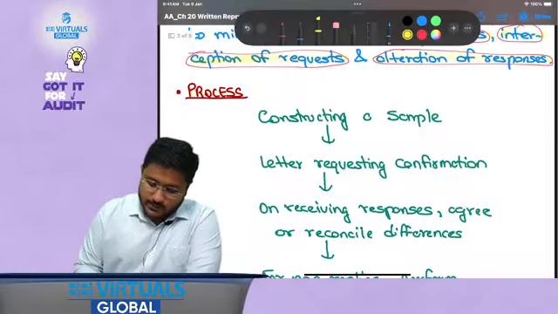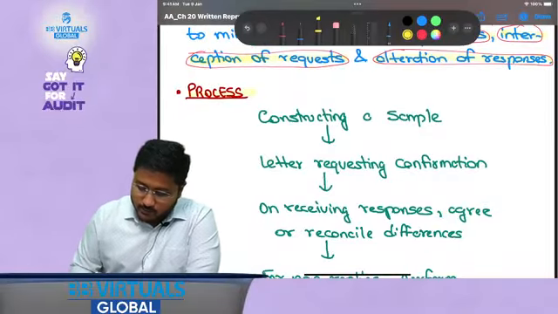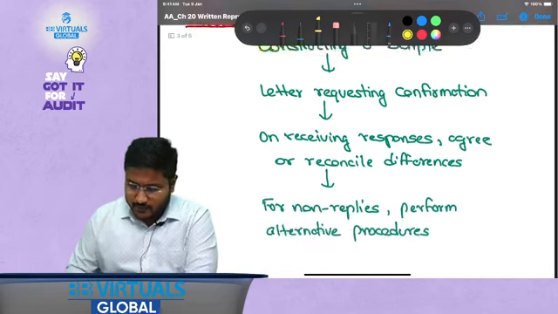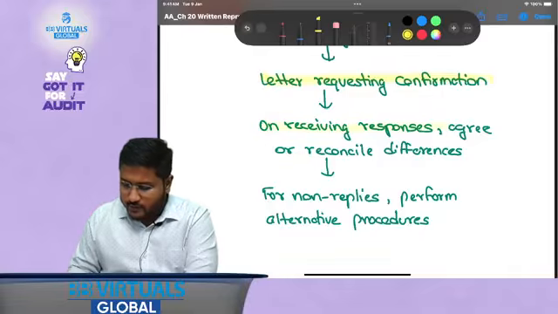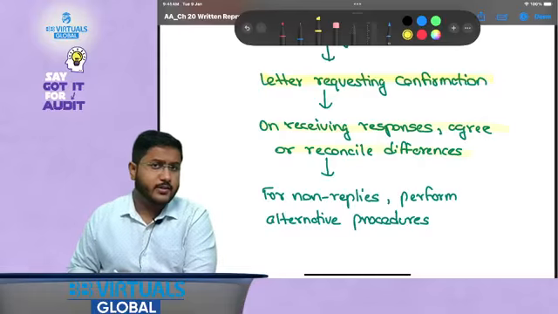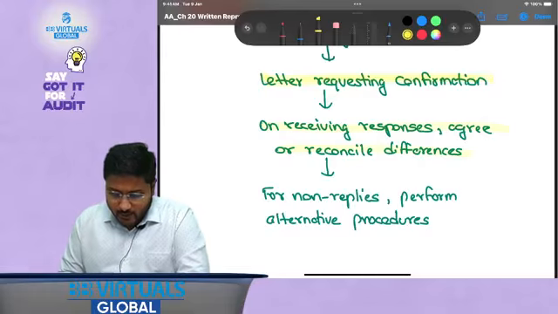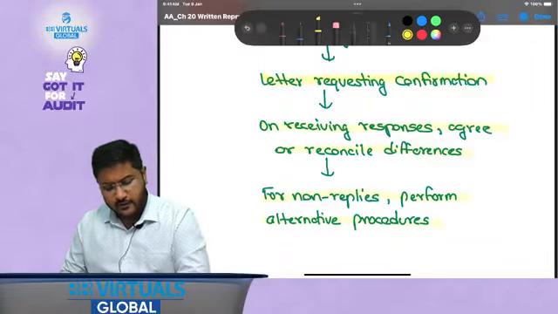Now let's discuss the process. So the process is what? Constructing a sample, that is deciding a sample. A letter requesting confirmation, that is we will be sending the confirmation request. On receiving responses, agree or reconcile differences, that is if there are differences you can reconcile. And for non-replies, perform alternative procedures.